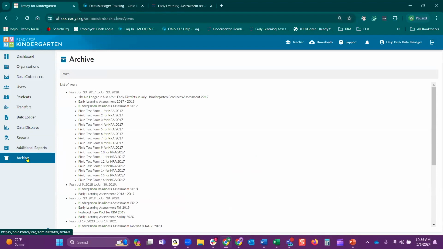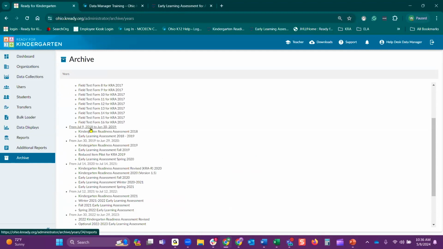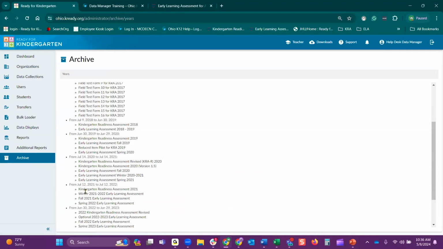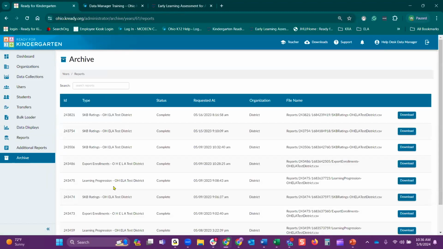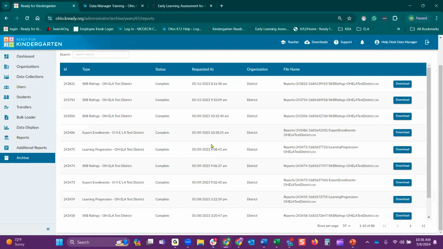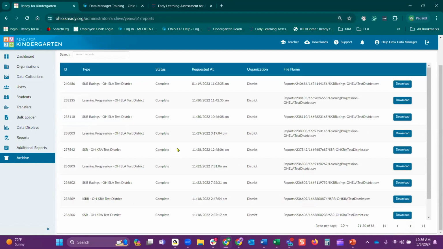Now these are listed by year. So you can see each bullet is a hyperlink. It takes you to that specific year, and you'll be able to see which reports you generated during that school year, if you generated any. My last one I did last year was on May 16th. You can see all the reports you generated during that school year. So if you ever want to go back and look at what happened previously to this year, you can see more information there.